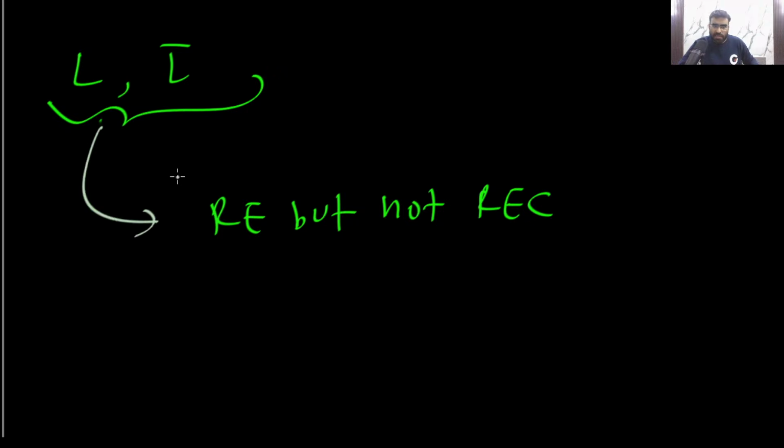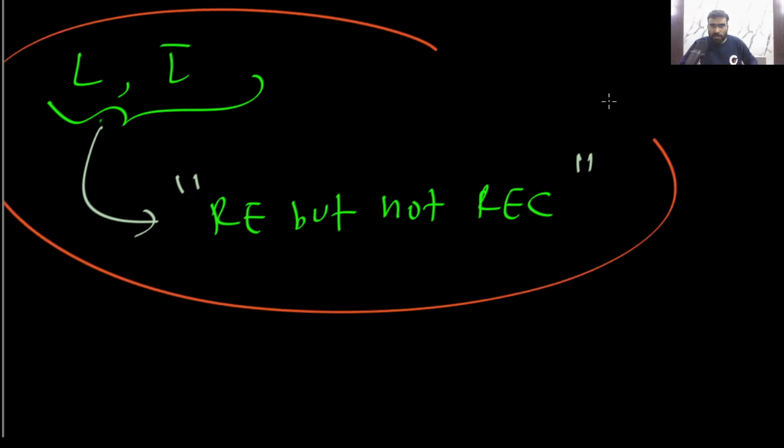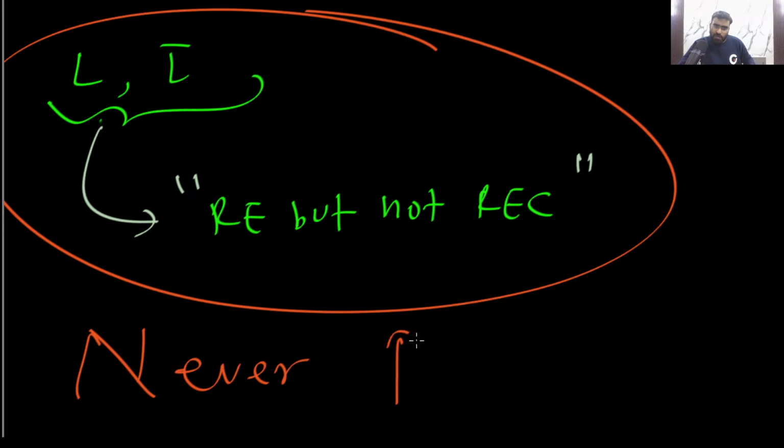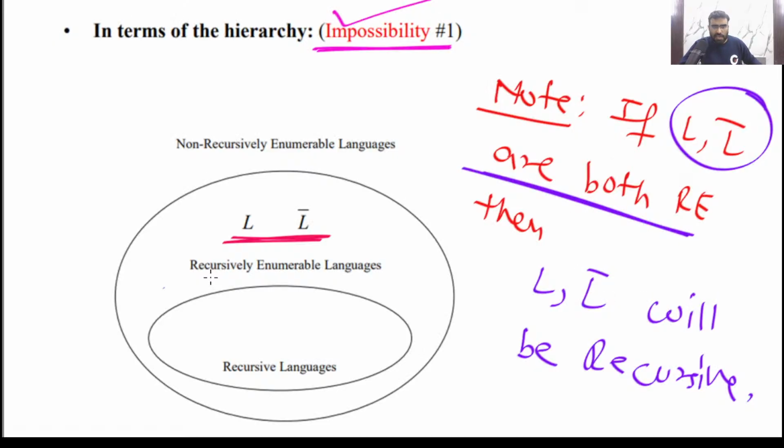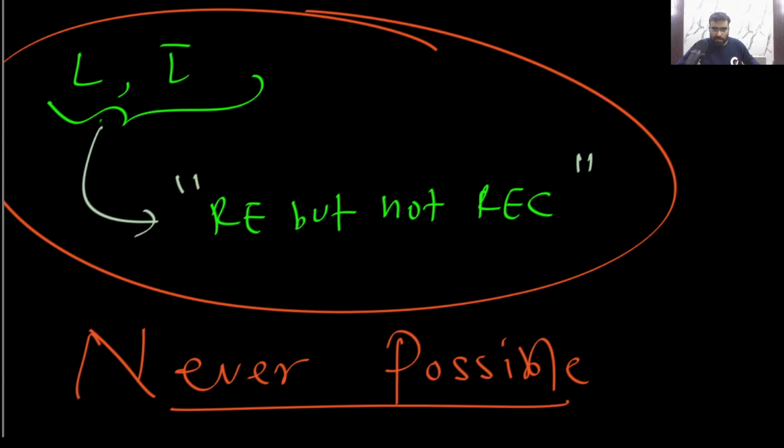Both RE but not REC. Is this possible? These two languages, L and L complement, are RE but not REC. This is never possible. Because if they are inside this RE circle, then they must be in the REC circle. They must be inside the REC circle.